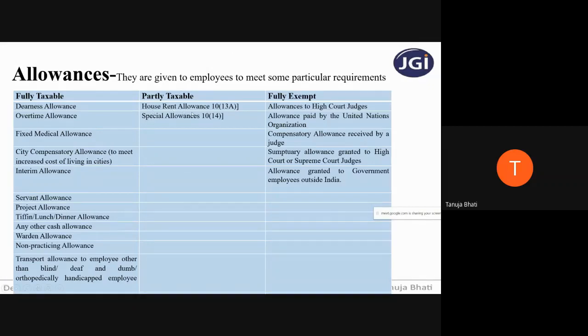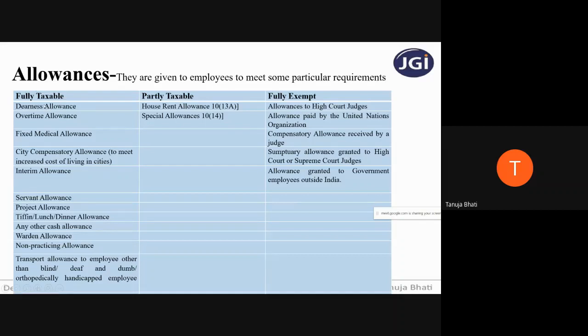House rent allowance, which is covered under section 10, subsection 13, clause A, and special allowances covered under section 10, subsection 14. So, in detail, let us see what are these two allowances. Now, obviously, calculation will be in respect of only partly taxable because we need to remove the exempt portion in order to know what is taxable.